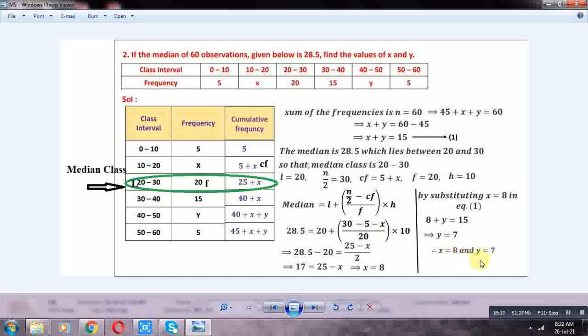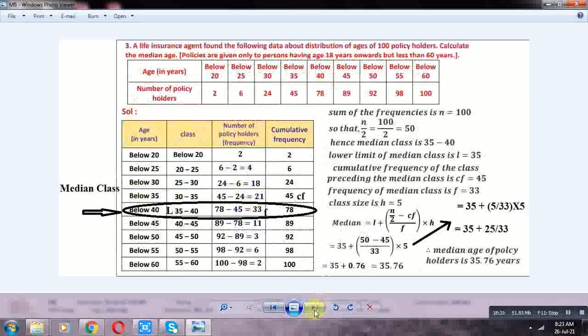Okay. Next, third problem. A life insurance agent found the following data about the distribution of ages of 100 policy holders. Calculate the median age. Policies are given only to persons aged 18 years onwards but less than 60 years. Okay, ages and number of policy holders.